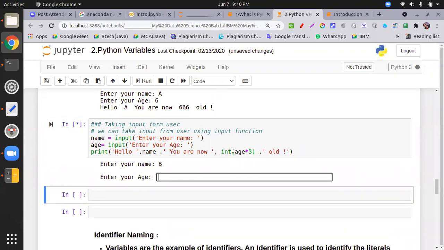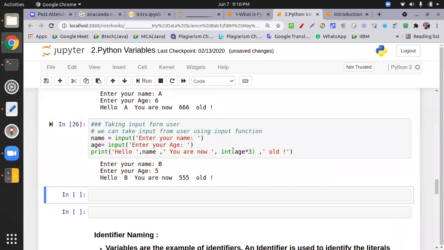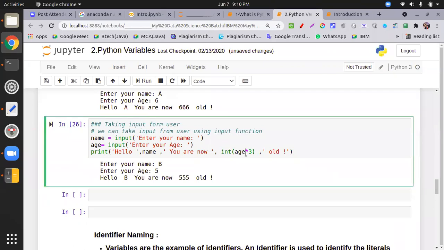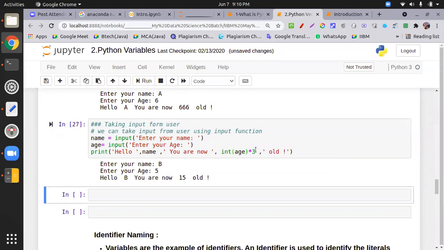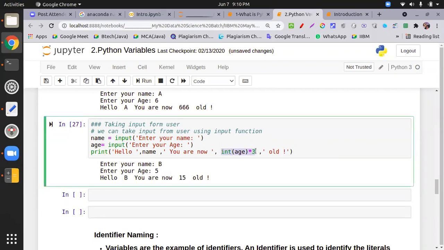Sir, I have another doubt. Can we just write int of input of enter your age? Definitely, that also works. I will explain shortly. Okay, so I run this, then age is 5. Two approaches there: you can change the data type at runtime, or you can change the data type when you're taking the input.